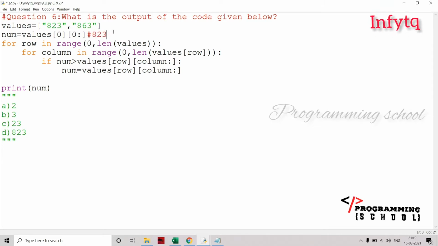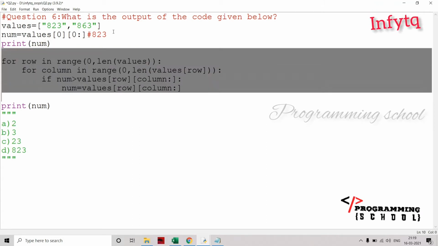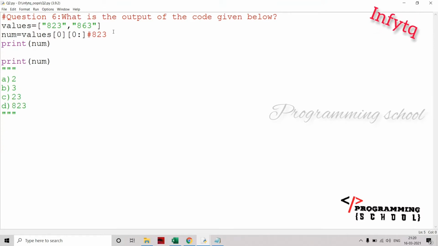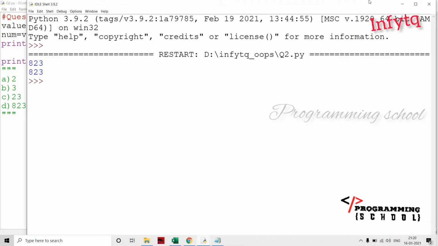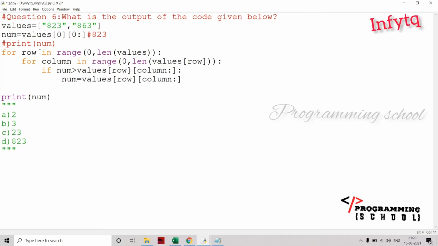That means num becomes, for example, I am going to print what the value is here. I execute it, and the value is going to be 823 at this position. Now I'm moving into here. The num value at this position is 823.